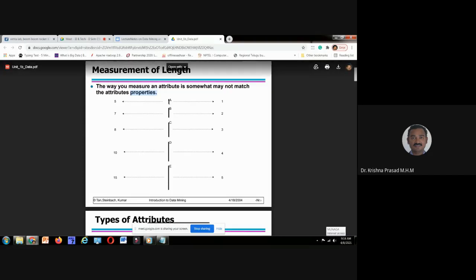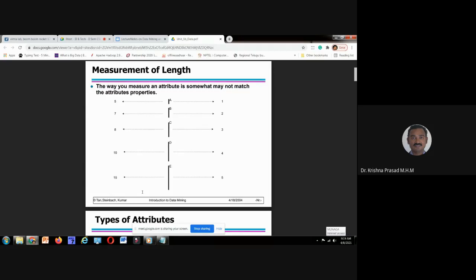For example, A is an attribute whose value ranges from 1 to 5. B is an attribute whose value varies from 2 to 7. What about its mean value, or center observation, the middle value? If you observe attribute E, the value varies from 5 to 15. We should be in a position to draw a line such that it cuts all the center values. Means what? Standardization.